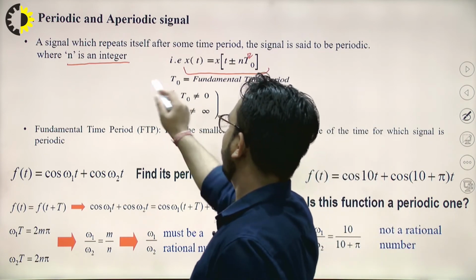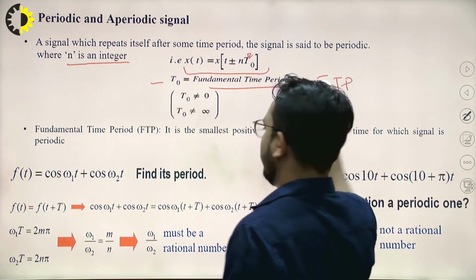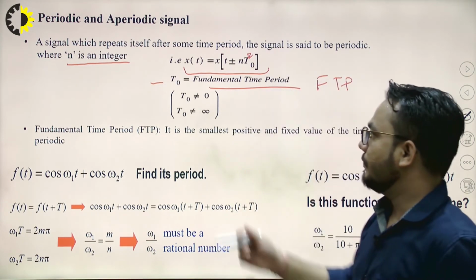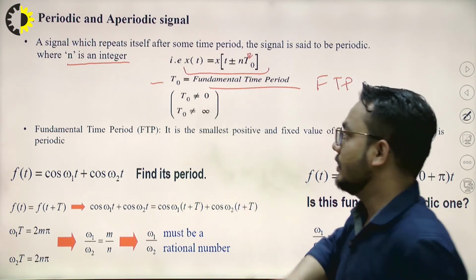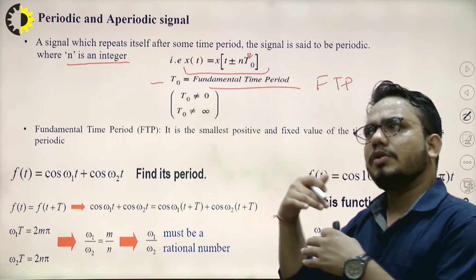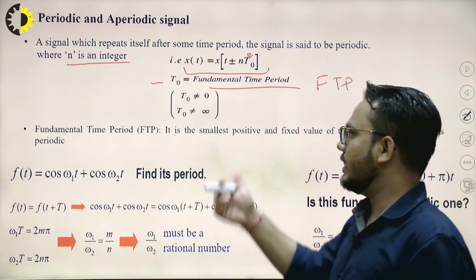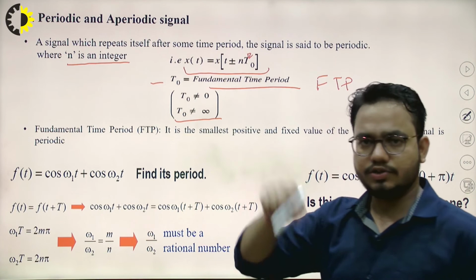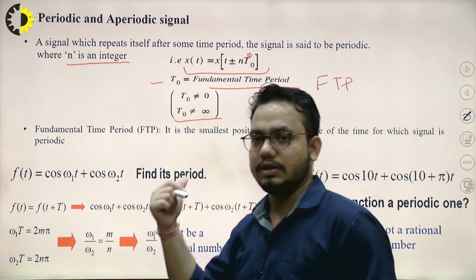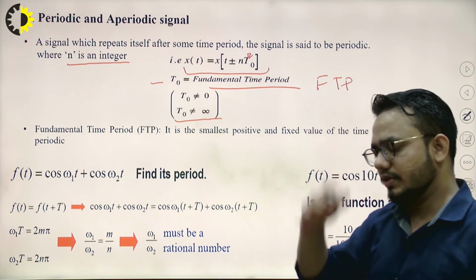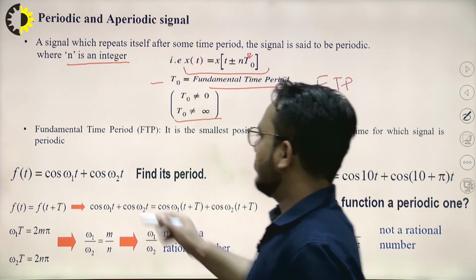Here T naught is known as the fundamental time period, represented as FTP, and it is never 0 or infinity. Once we talk about the Fourier series analysis, we will come to that also, and under that condition we take the fundamental time period as infinity. So we will discuss something about this in Fourier series.